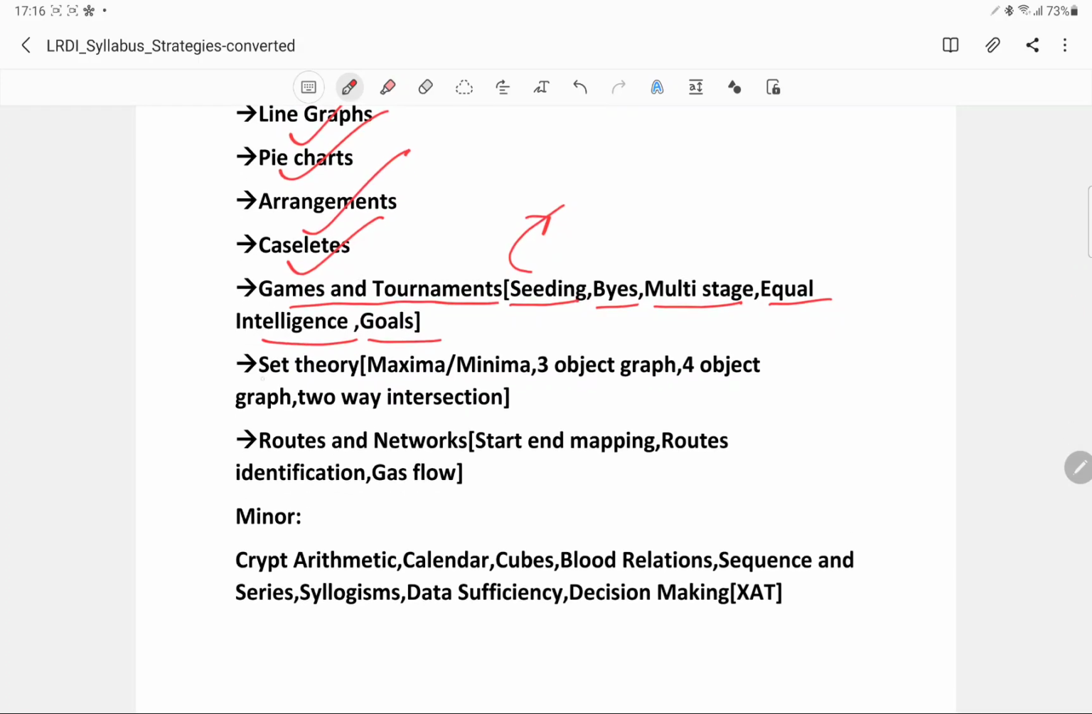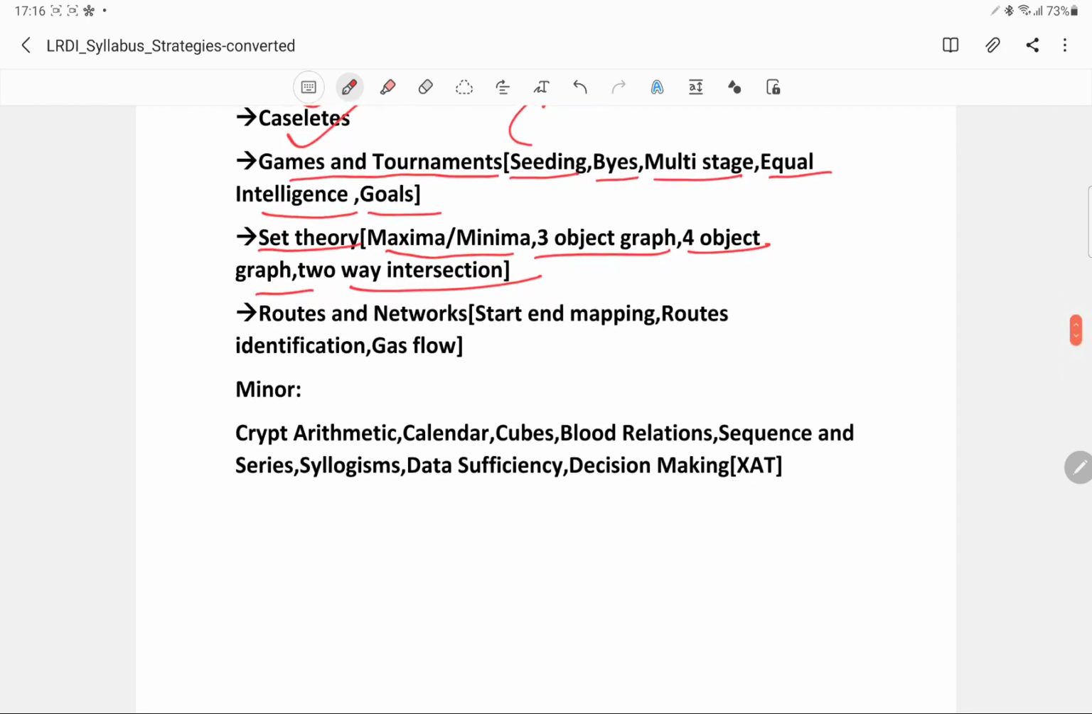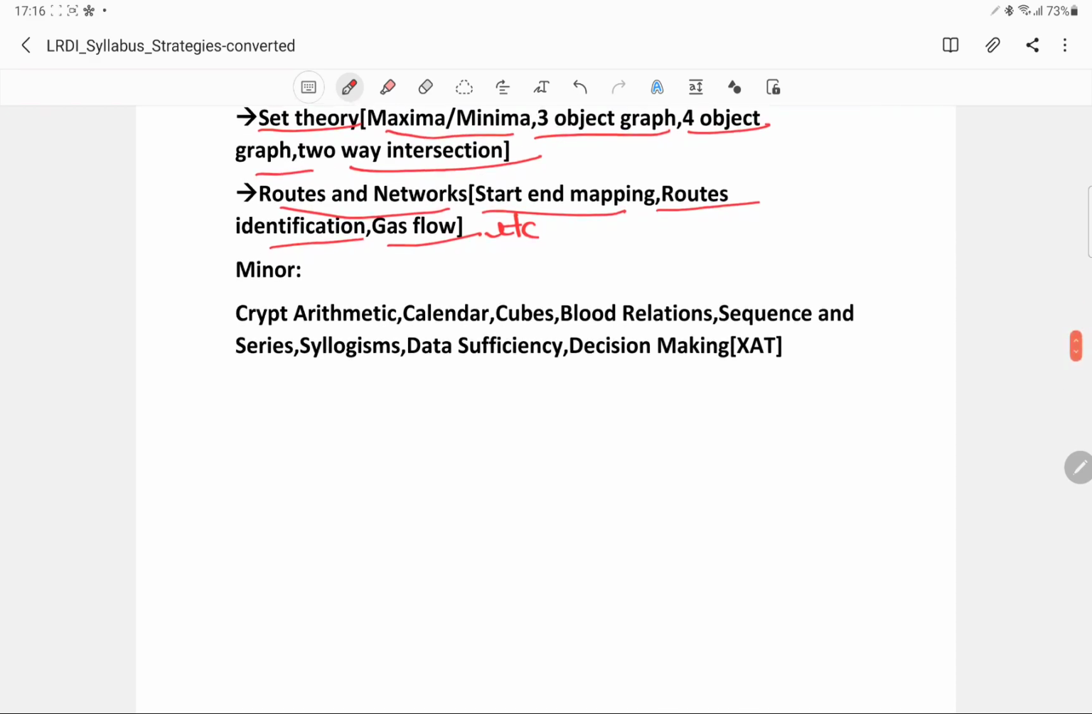Then set theory. In set theory, we'll be covering maxima minima, three object graph, four object graph, two-way question, and followed by set theory would be routes and network. In that we will be covering start-end mapping, route identifications, gas flow, etc. Apart from that, I will also be covering certain minor topics. I have called them minor because you don't see questions from them too often in CAT and XAT.